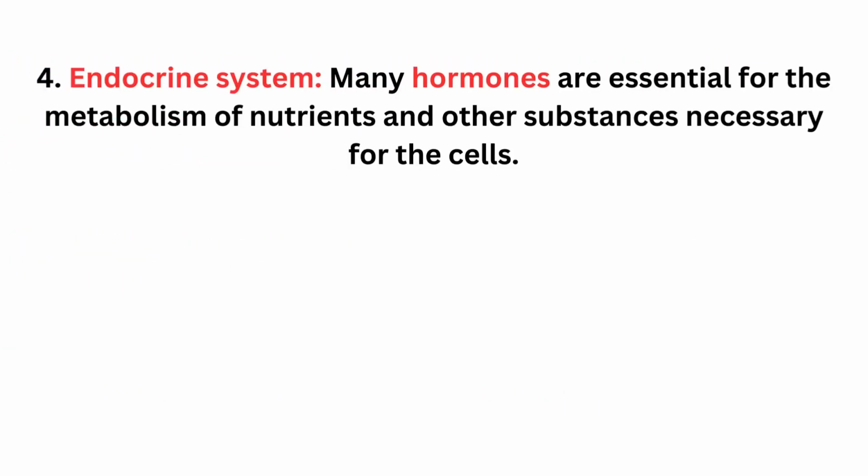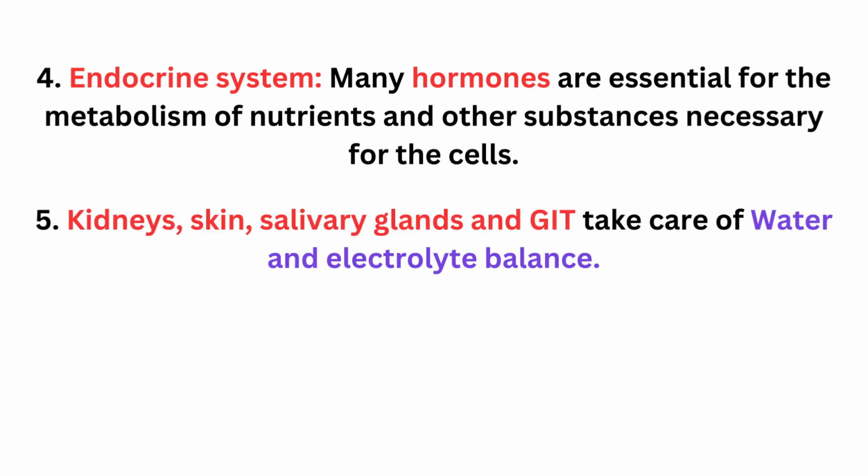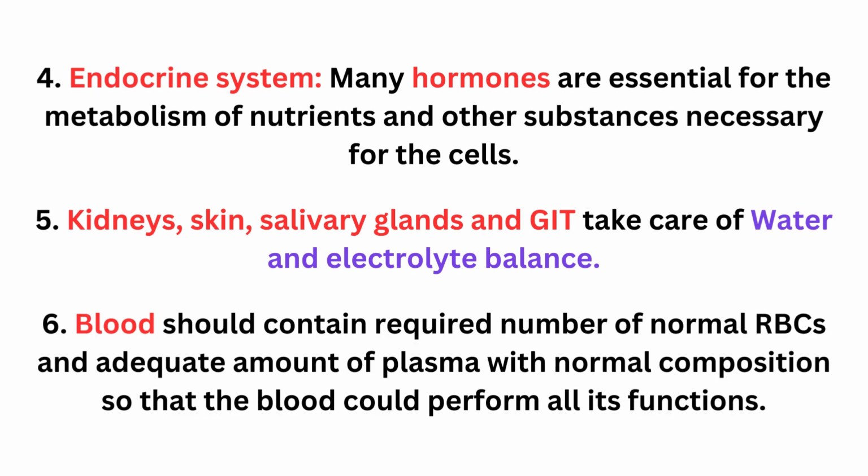Endocrine system. Many hormones are essential for the metabolism of nutrients and other substances necessary for the cell. These are secreted by the endocrine glands. Kidneys, skin, salivary glands and GIT take care of water and electrolyte balance. Blood should contain required amount of normal RBCs and adequate amount of plasma with normal composition so that the blood could perform all its functions.